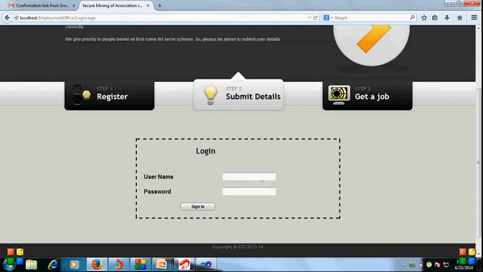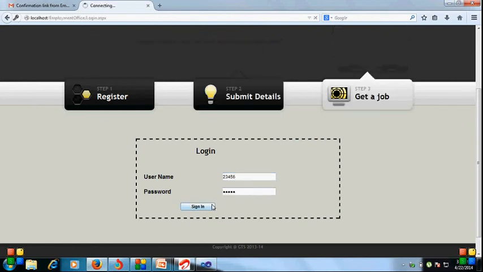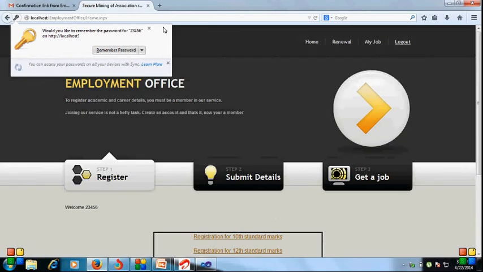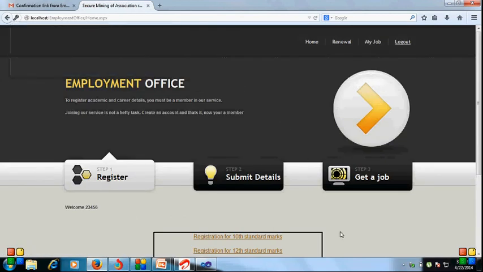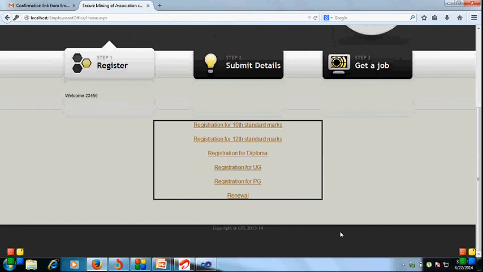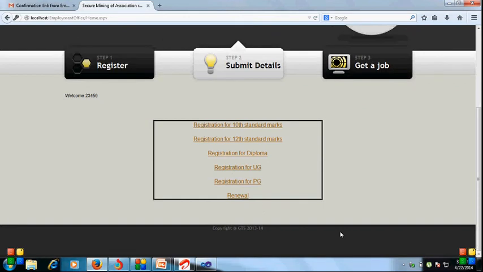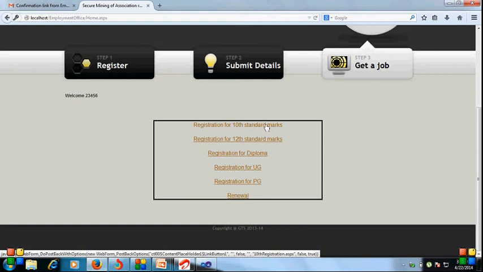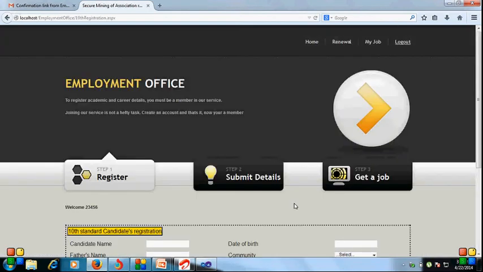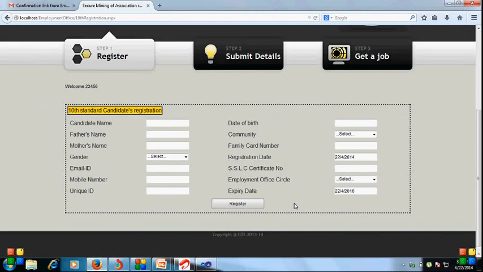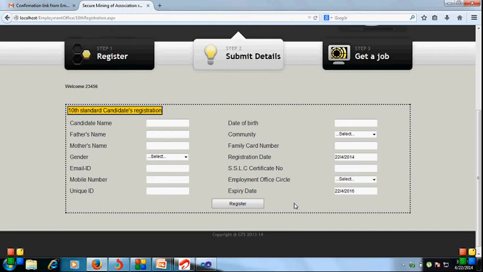Enter the same username and password that we gave before. After signing in, it shows the registration options: 10th, and if we have completed diploma, registration is also there, and UG, PG, and renewal. So we enter the 10th registration. In that we have personal details, mobile numbers, a code, the 10th certificate, all fields are there. So we have to fill in all of this.